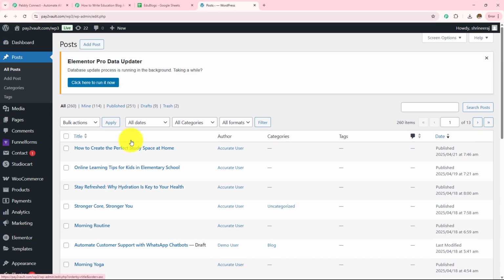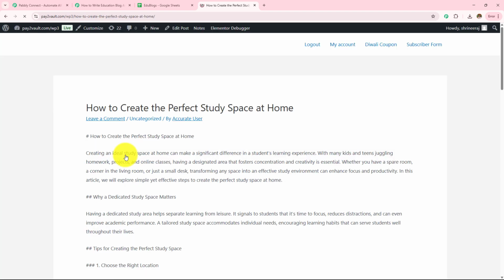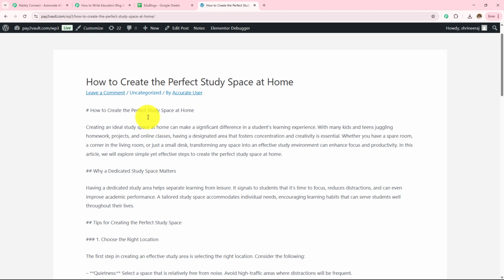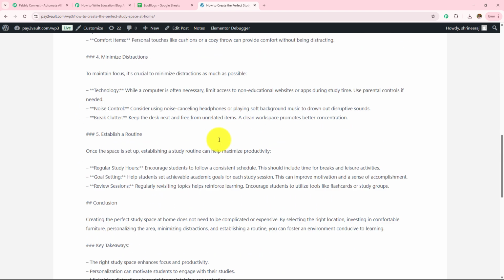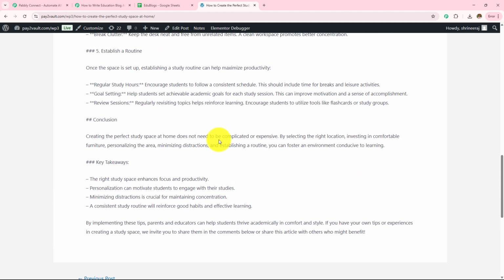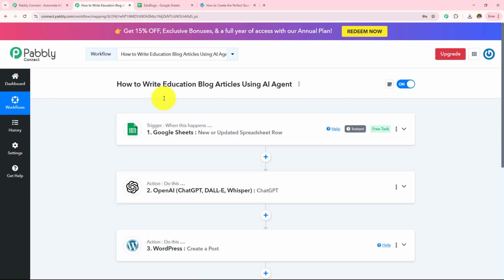And here we can see that we have created this. I'm going to open this. I'm going to click on this view option. And here we can see a blog has been created automatically. How to create the perfect study space at home. Here we have received the ideas. Here we have received the tips. And the rest of the blog is here. So this is how this automation workflow is going to run.